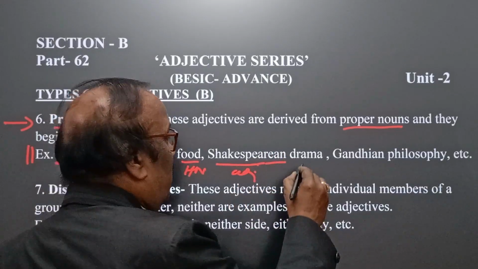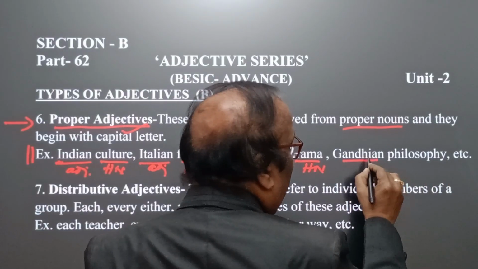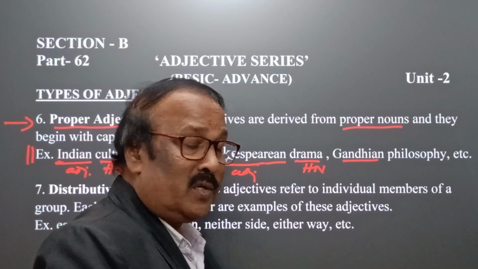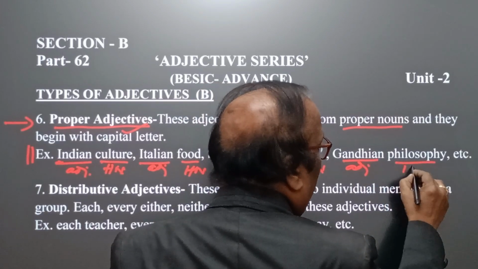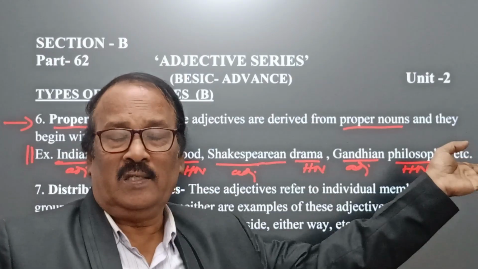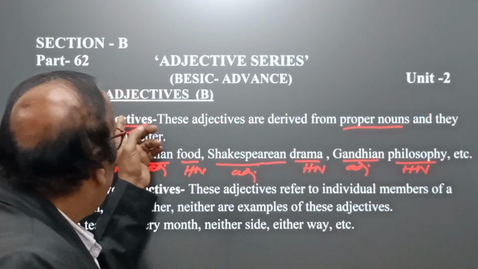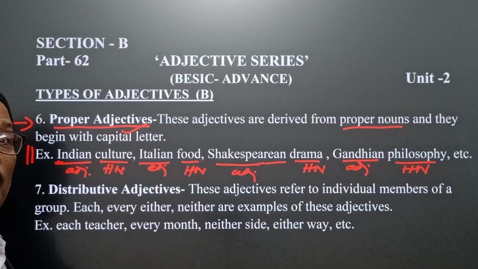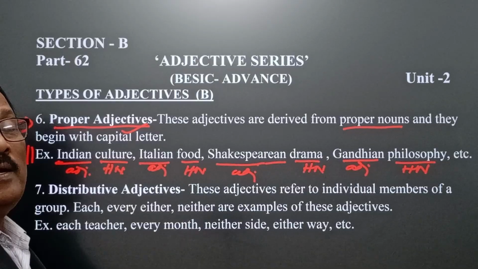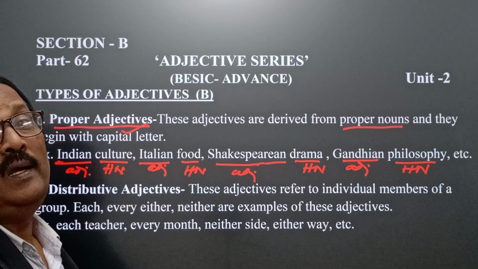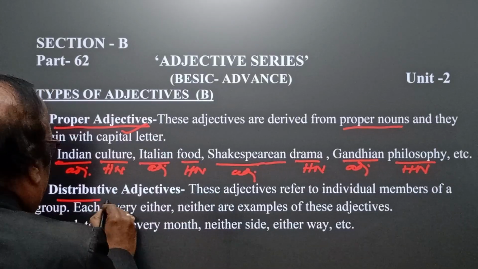Drama, head noun. Gandhian philosophy, it comes from Gandhi, the father of our nation, and therefore here adjective, Gandhian, philosophy, head noun. A number of this type of phrases we can form with the help of proper adjectives. At the time of converting the proper noun into adjectives, we should remember that the adjective should begin with a capital letter.